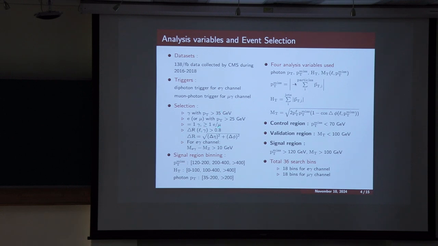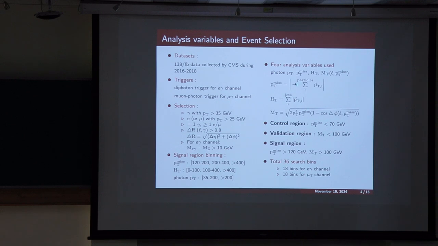The photon and lepton are required to be separated by a radius of 0.8 in the eta-phi space. To have a minimal contribution from the Drell-Yan events, we put some selection on the invariant mass, that is the mass difference between e gamma and mass of Z boson should be more than 10 GeV. For this analysis the variables used are photon PT, MET, ST, and transverse mass of lepton and MET system.